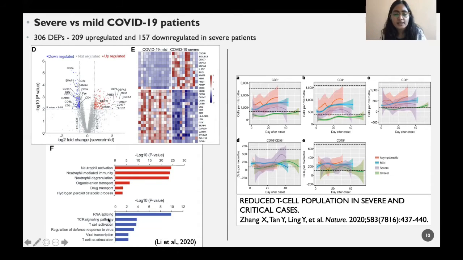The proteome analysis again reveals what all pathways are dysregulated in severe COVID-19 patients.